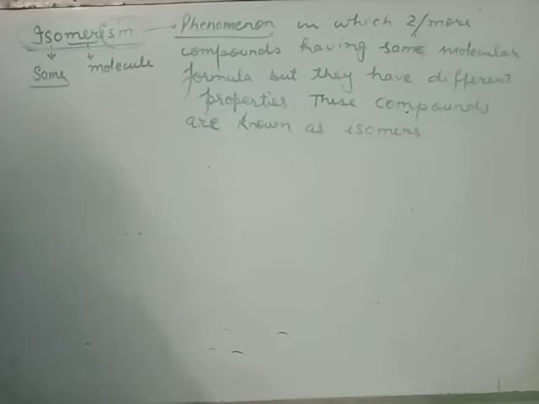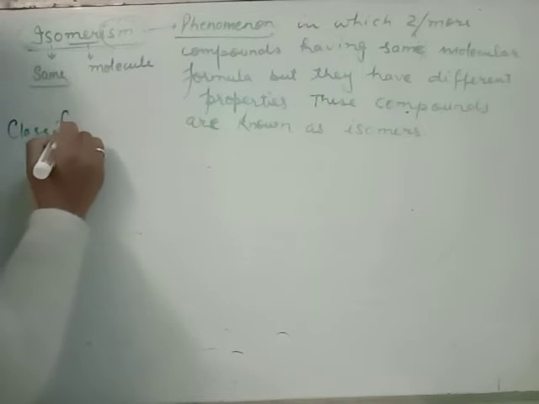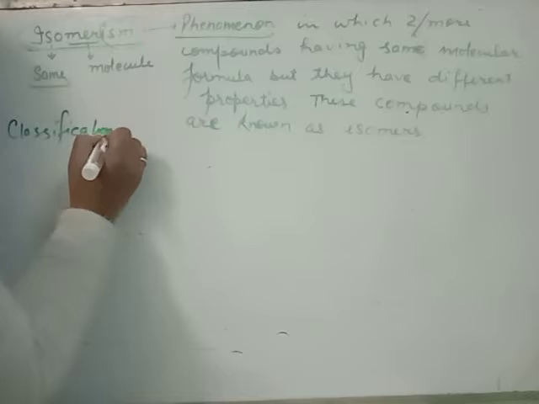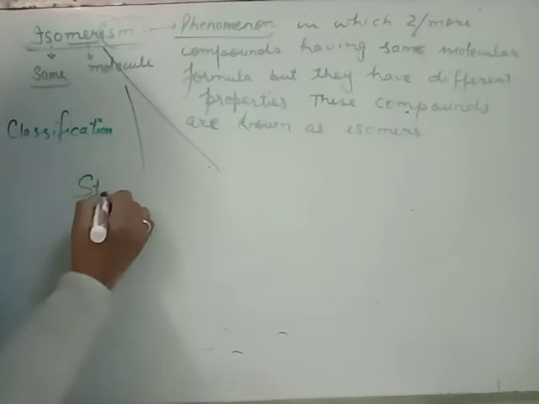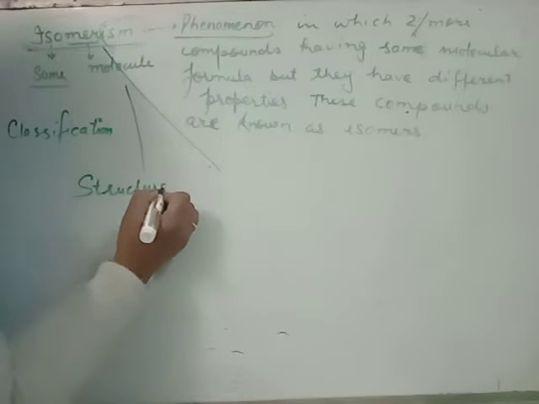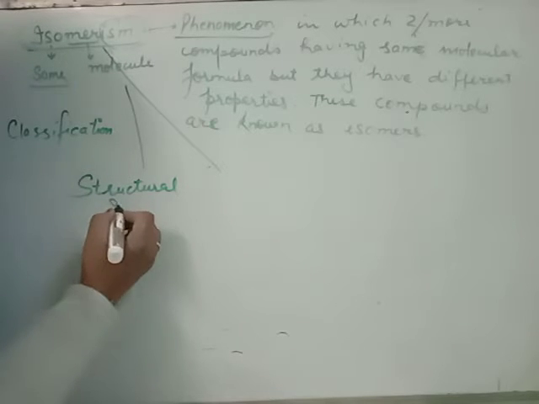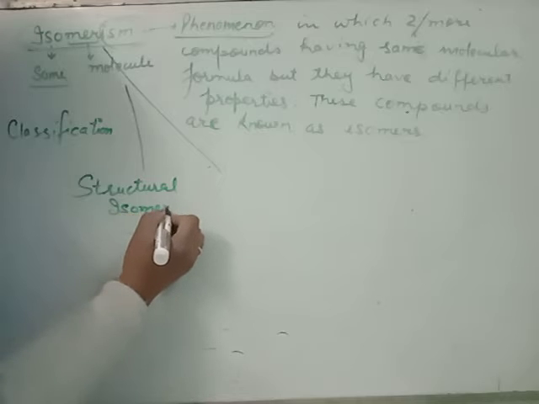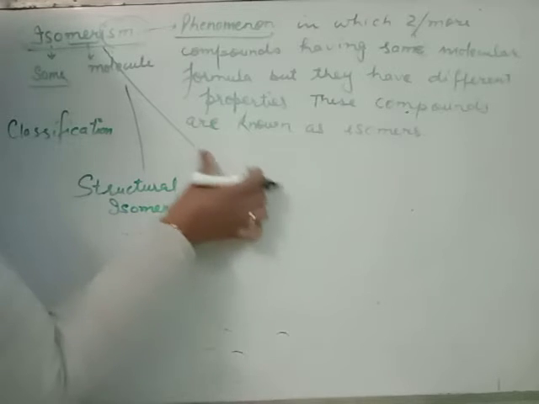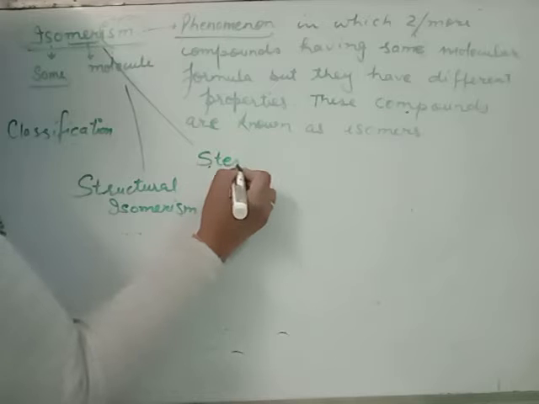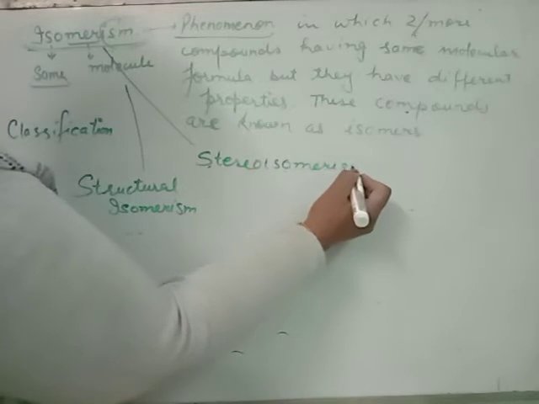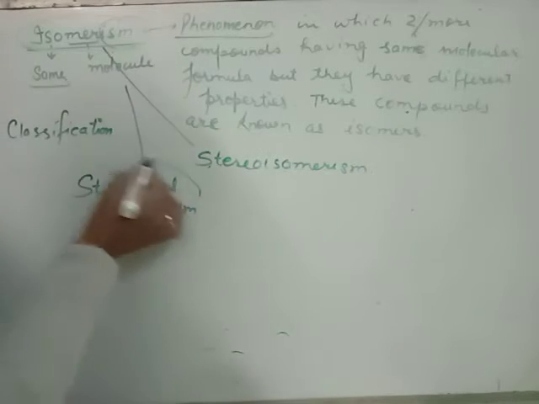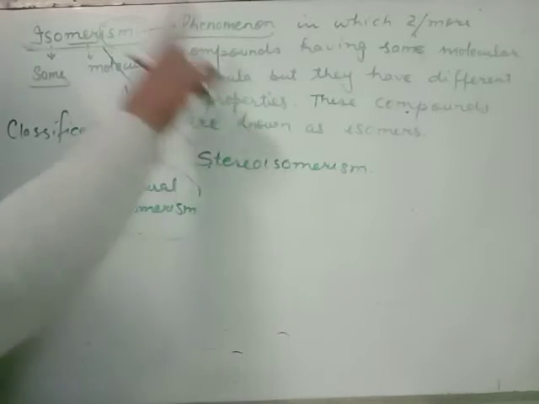That means classification of isomerism. Clear?